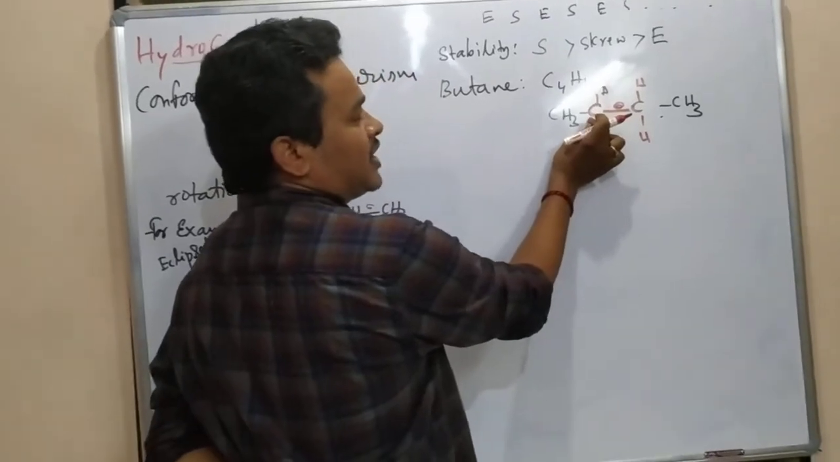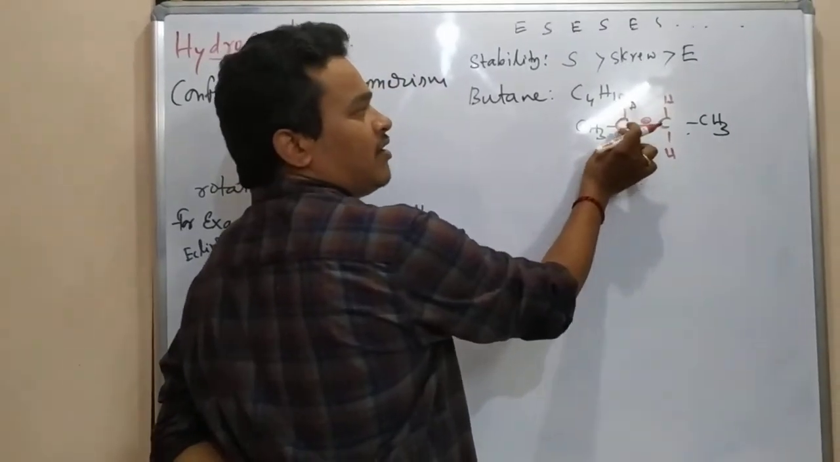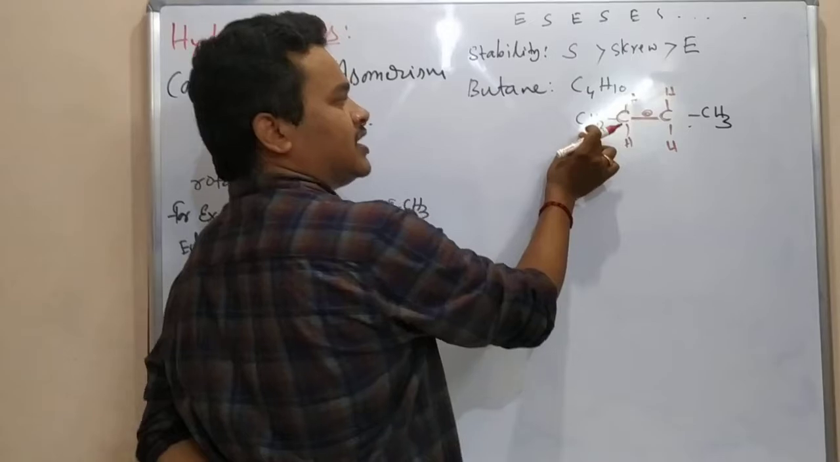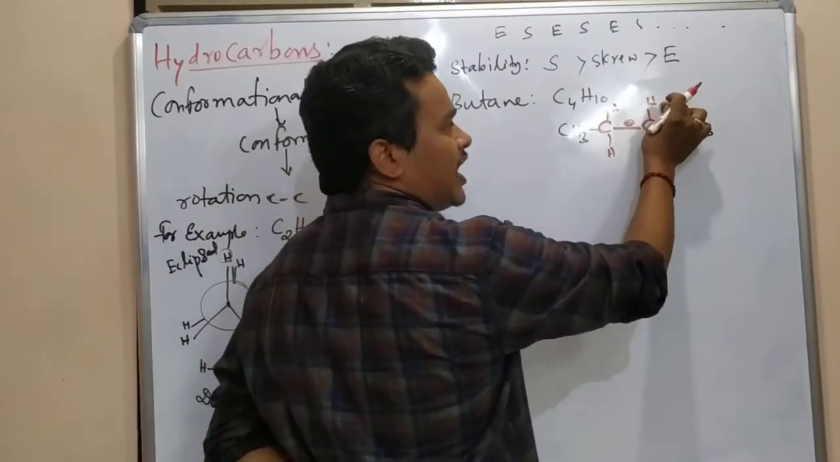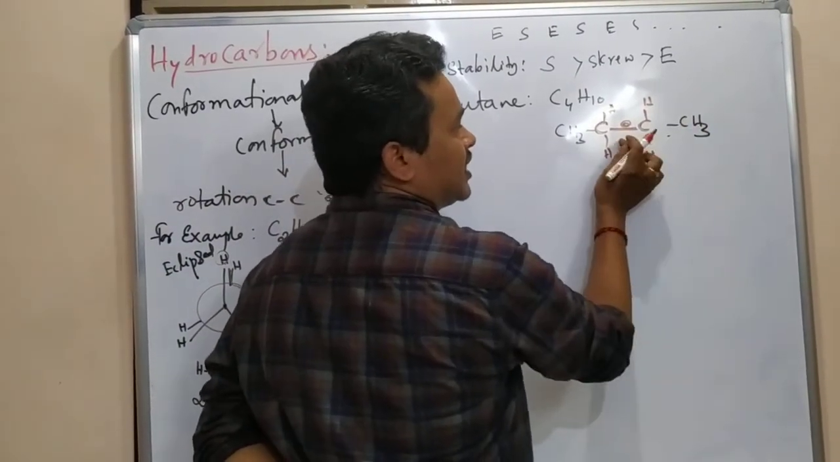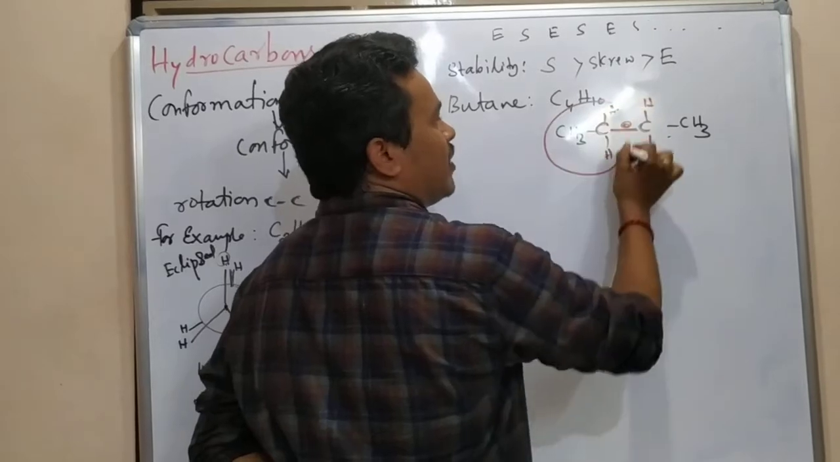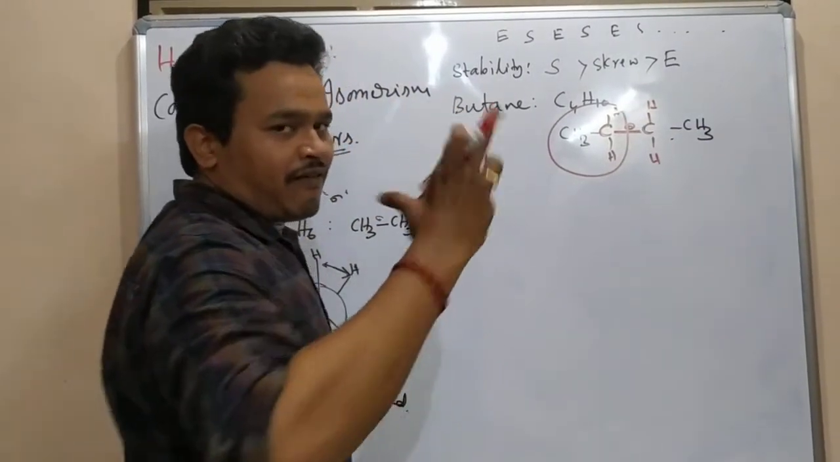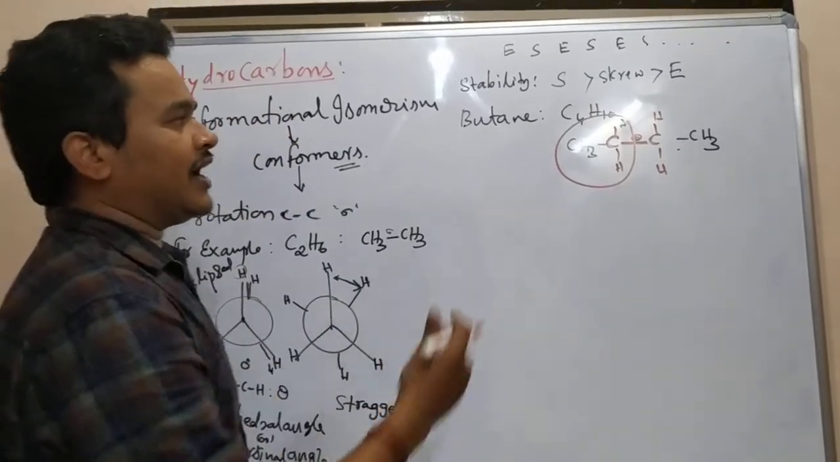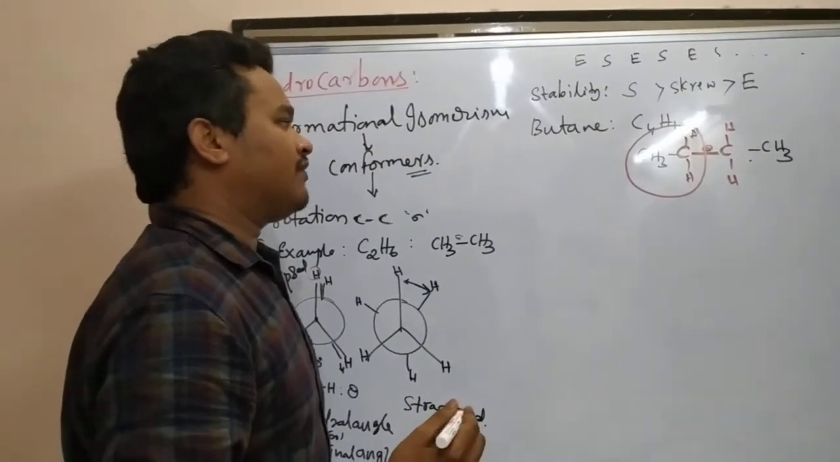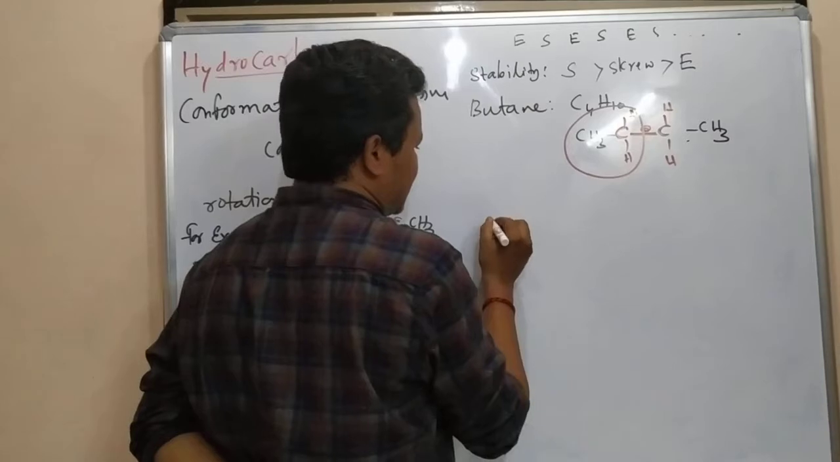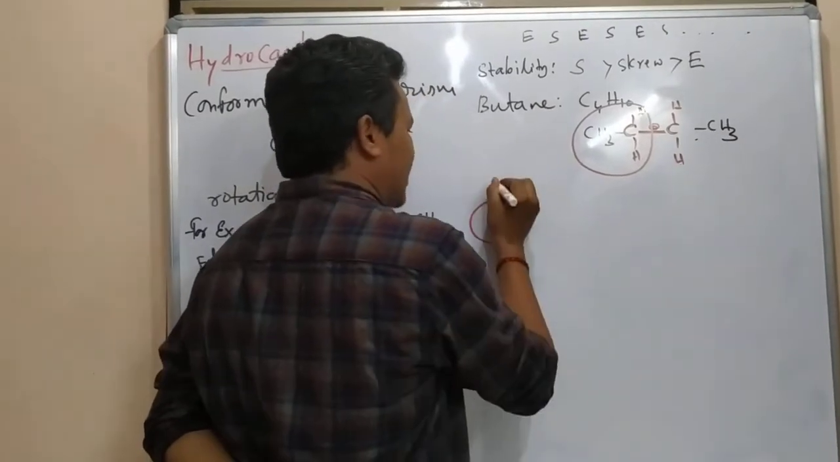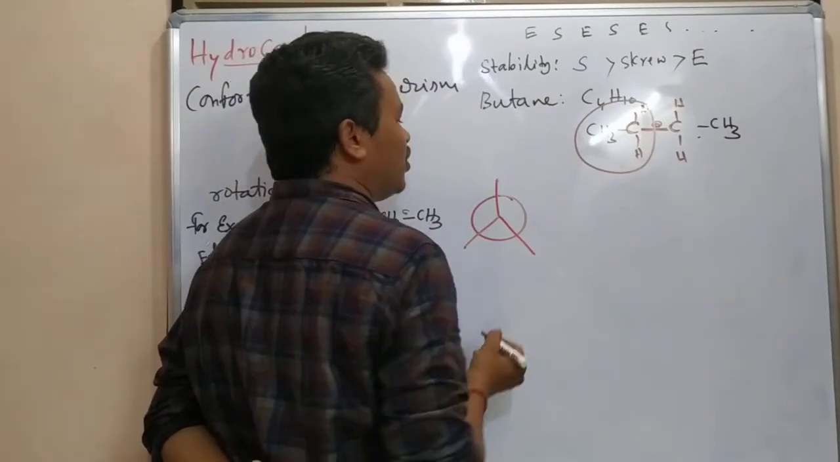So for one side carbon, fixed, we have hydrogen, hydrogen, CH3. And for the backside carbon, hydrogen, hydrogen, CH3. This part you are going to fix, and that one you are going to rotate like a fan wing. At that time we are going to get different conformations. For example, whatever I am writing, you are going to fix it.